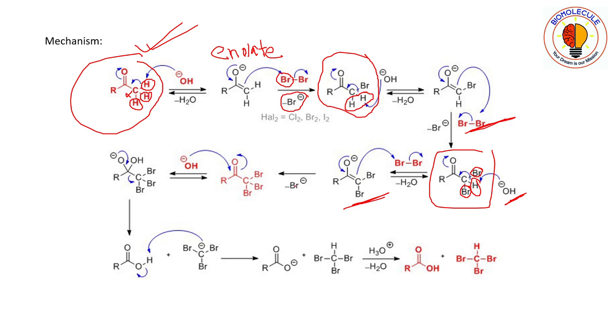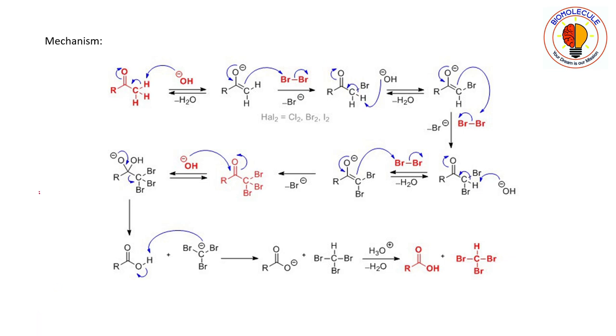Similarly, enol will form and finally you will get a compound in which all the alpha hydrogen atoms are being replaced by bromine. Since all the alpha hydrogen atoms are being removed by hydroxy group, now what is left? So this carbonyl is left.